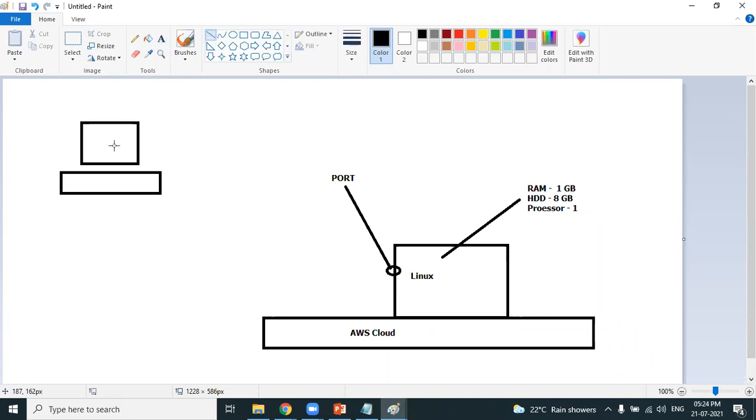You can successfully connect to the Linux machine only when the port is open. Port is nothing but a point of communication, a gateway of communication. I'll give you a simple example. You buy a pen drive. You want to use the pen drive. You will connect the pen drive to a USB port. Do you agree? In your laptop, there will be something like a USB port. You will connect to the USB port. So port is a point of communication.